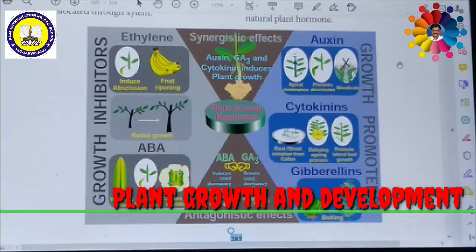Very important two-mark question: what is bolting? If you spray gibberellins on a rosette plant, a sudden elongation occurs and the plant grows very fast. Then immediately after the sudden elongation, flowering occurs. This process is called bolting. So bolting is caused by gibberellins. Gibberellins also break dormancy in potato tubers.